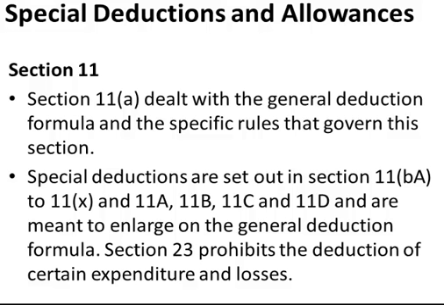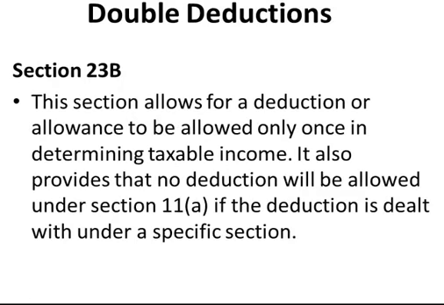When we look at section 11, section 11(a) dealt with the general deduction formula and the specific rules that govern this section. Special deductions follow from section 11BA to 11X. Then we have 11A, 11B, 11C, and 11D, and these are meant to enlarge the general deduction formula. Section 23, however, prohibits deductions of certain expenditure and losses.